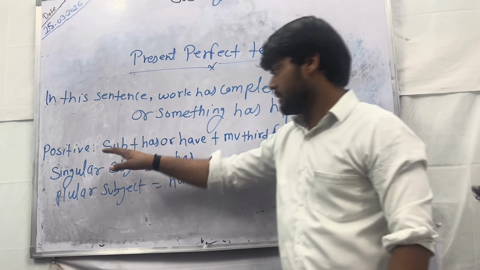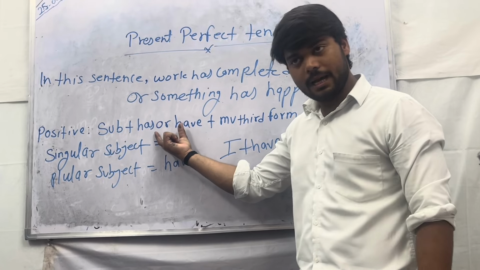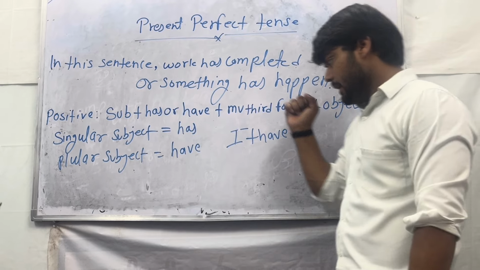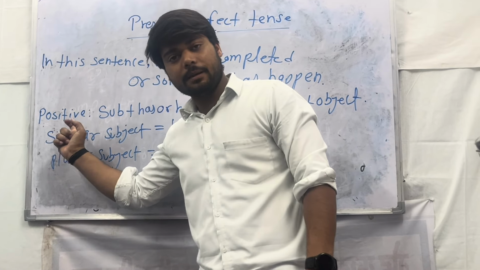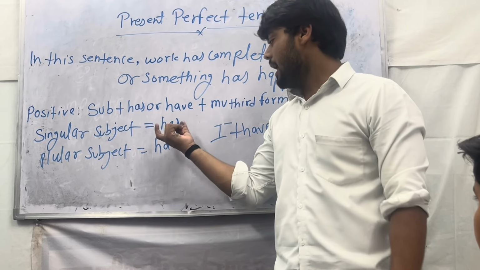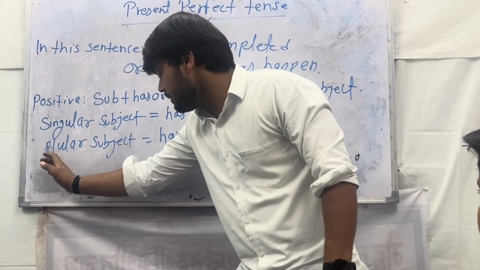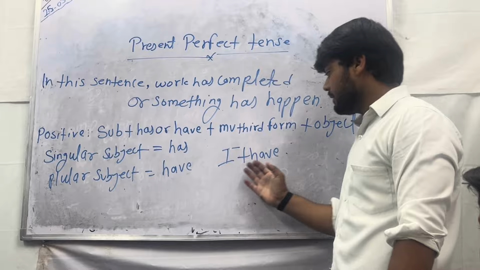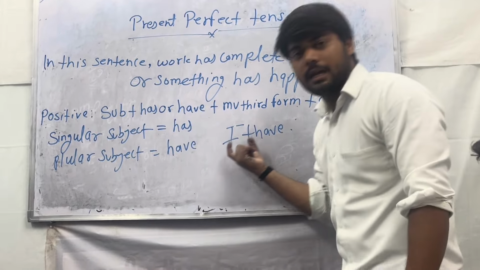Positive rule is subject plus has or have plus main verb with third form plus object. If the subject is singular, then we will use has. If the subject is plural, then we will use have. I with have. I के साथ हम have लगाते हैं.